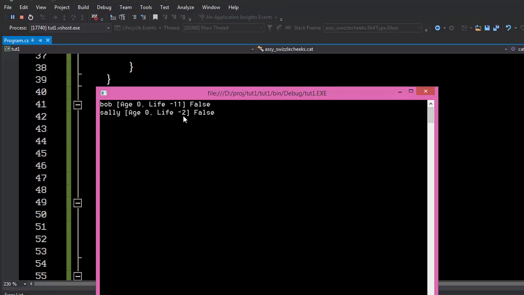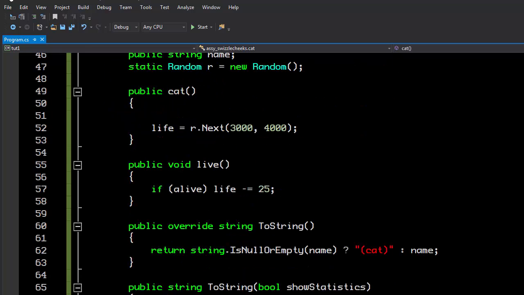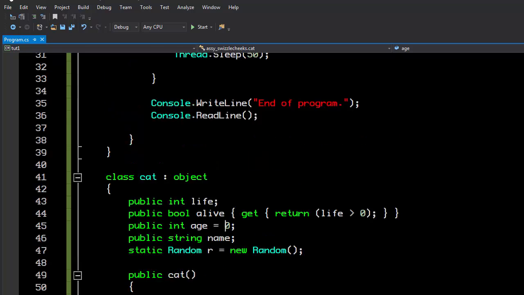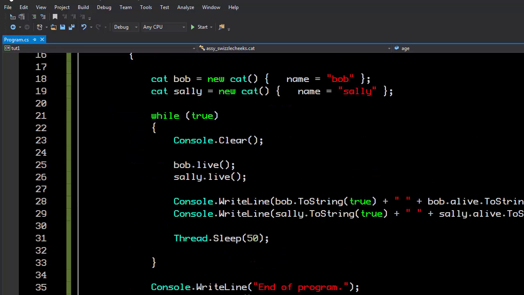The other interesting thing to note is that because we're decrementing by 25, even though we stop counting down, we do wind up with a less than 0 lifespan. So what we should probably do is say, if alive, life is decremented, else life is 0. And that will solve that issue. Now let's scale this out a little bit more. Instead of just dealing with Bob and Sally, let's deal with multiple cats.